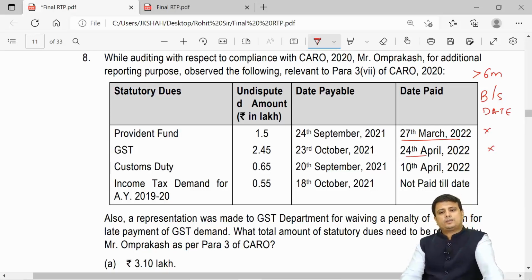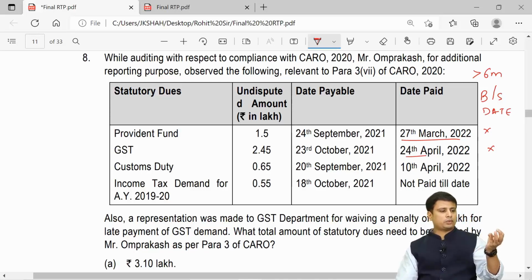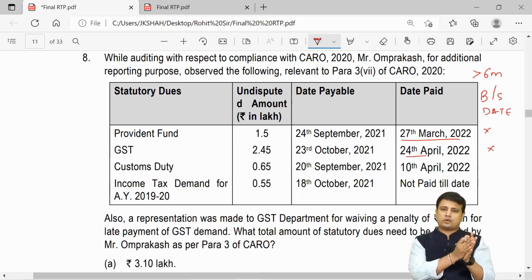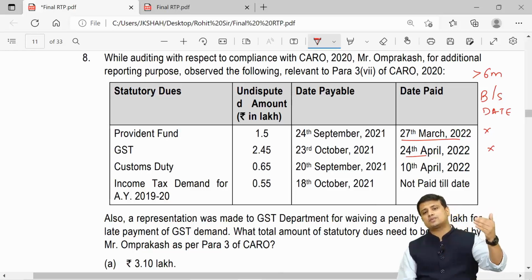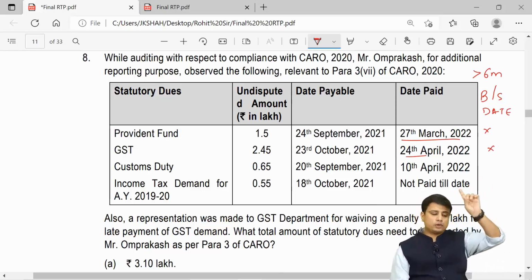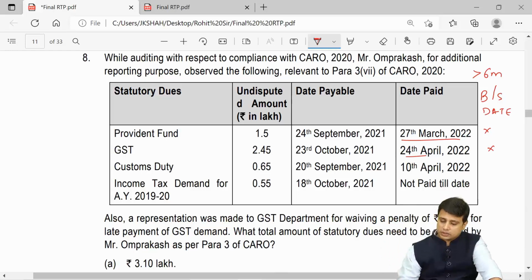On the 28th of September, however, it is paid on 10th of April. So see, 20th of September, October, November, December, January, February, March. So 6 months are due in March. But now, 6 months are over. So it is outstanding more than 6 months. Though it is paid on 10th of April, we will have to report because it was outstanding for more than 6 months. So this particular thing we will have to report.